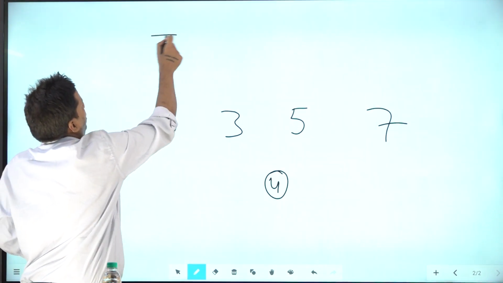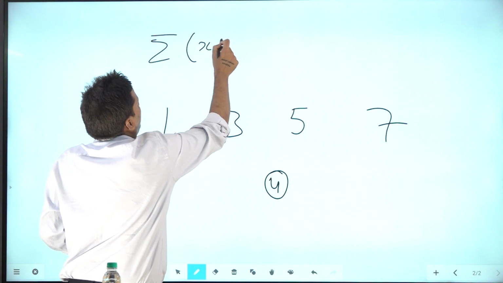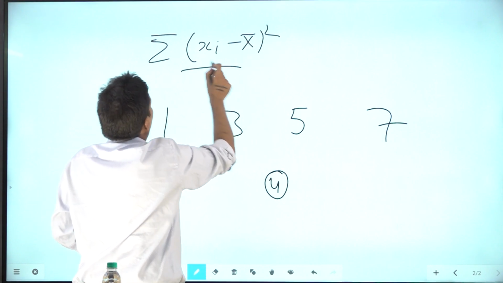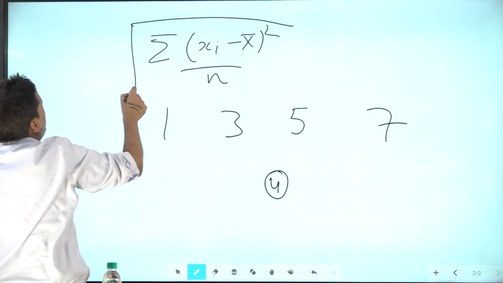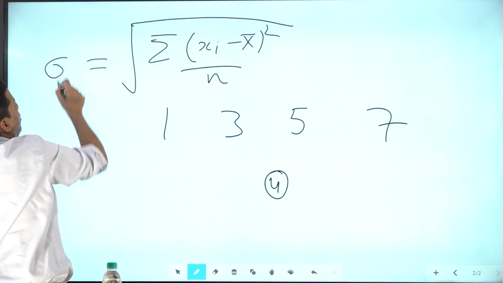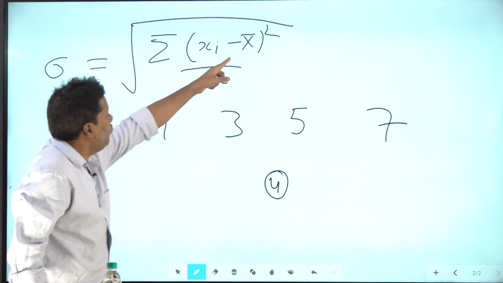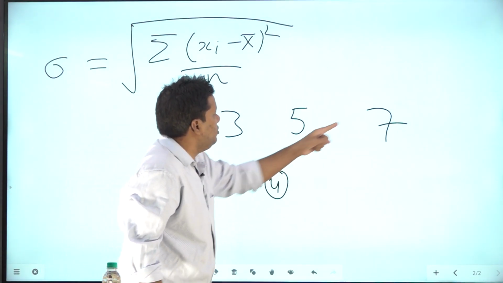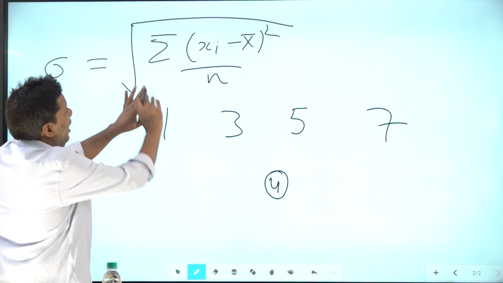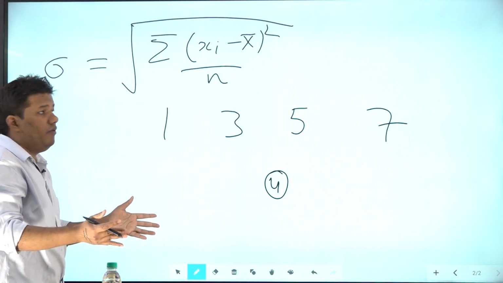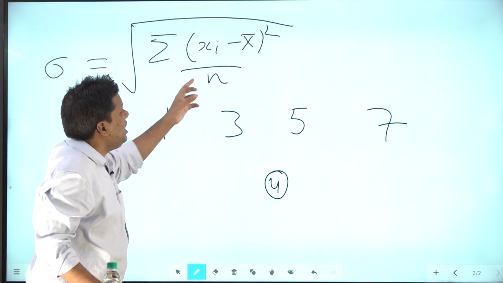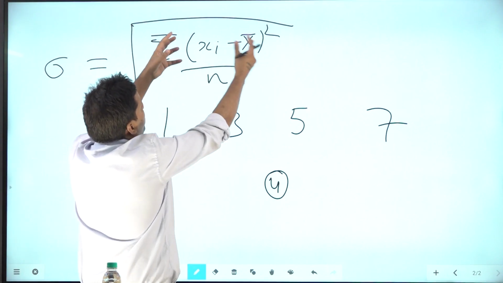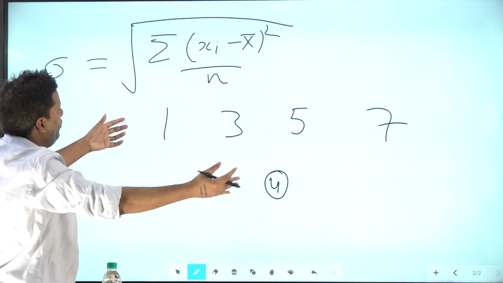That's what you did, right? (xi minus x bar) whole square upon n. And for standard deviation, you take the square root of it. So how will you say it? You first calculate the mean. From the mean, you check the value of each year's GDP data, you take the square of the difference, and then you take an average of the square of differences.